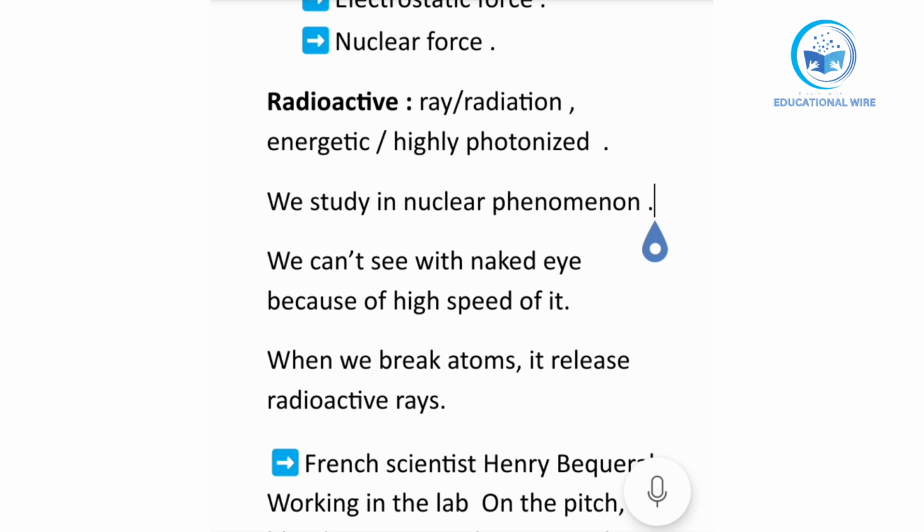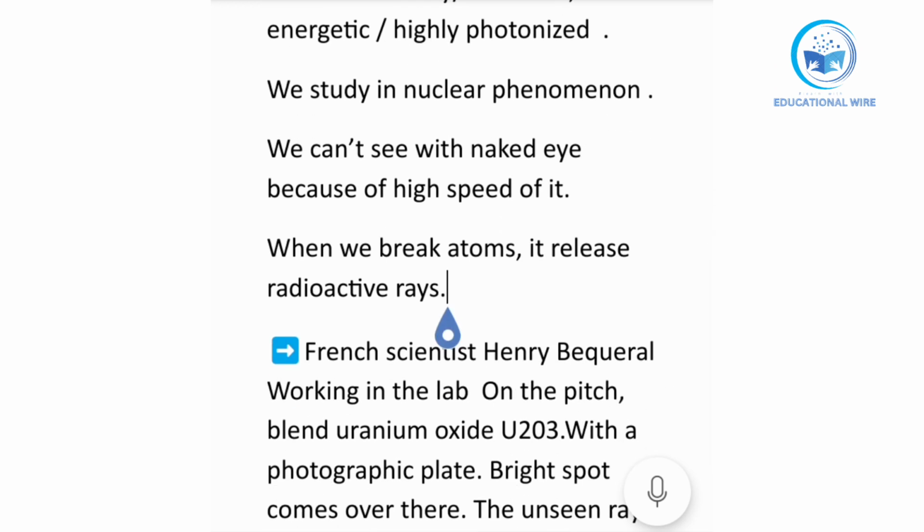We can't see this with the naked eye because of its high speed, as high as the speed of light, and it has a high form of energy. When we break atoms, they release radioactive rays. Like we have one atom and we break it down in the number of neutrons and protons, as I told you in nuclear phenomena. So it releases radioactive rays that cannot be seen with the naked eye.